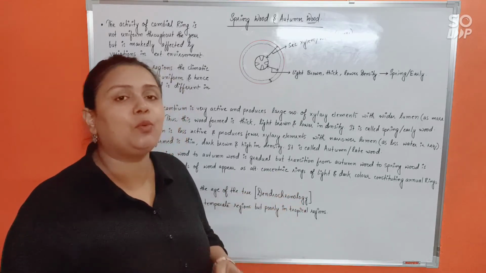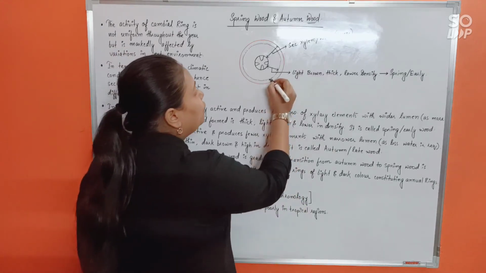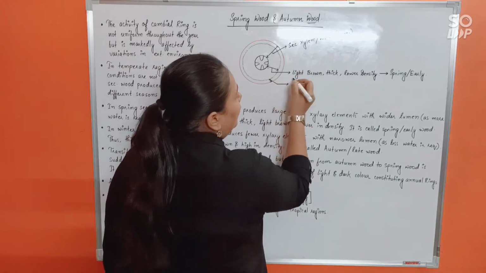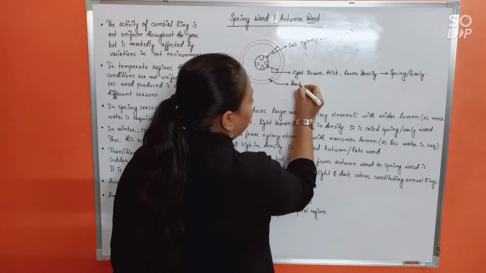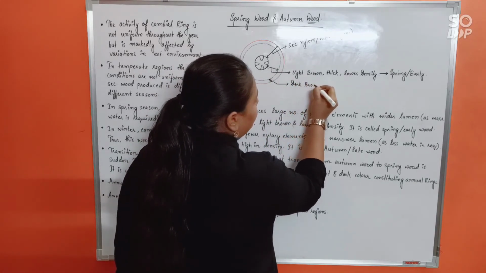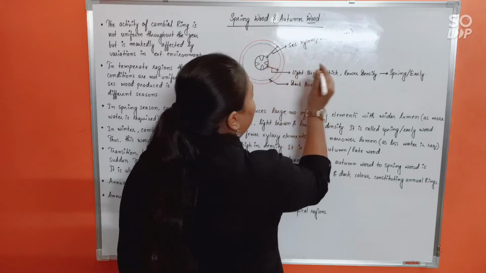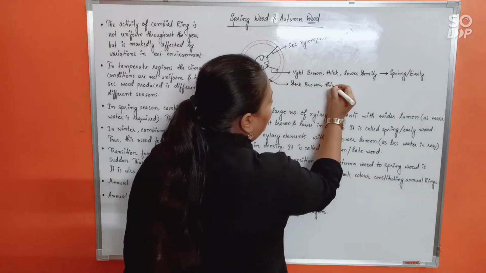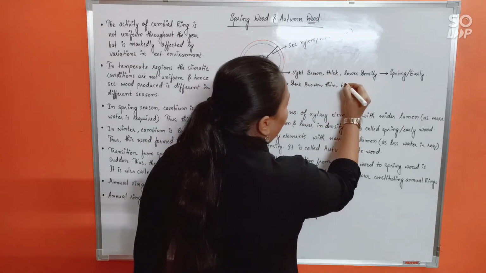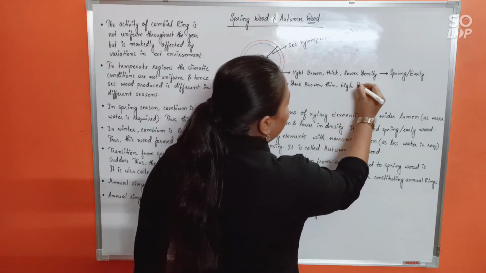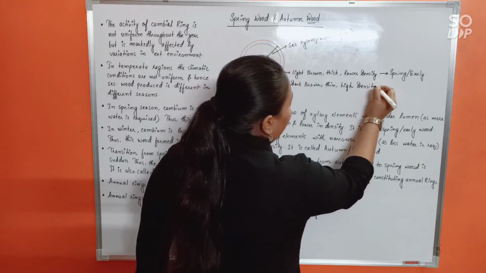They will have narrower lumen. So the wood formed will be exactly opposite. If it was light brown, now it will be dark brown. If it was thick, this time it is thin. If it was lower in density, this will be high in density, isn't it?